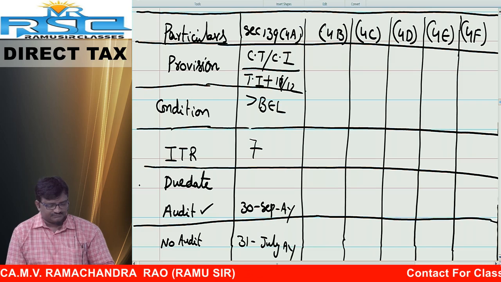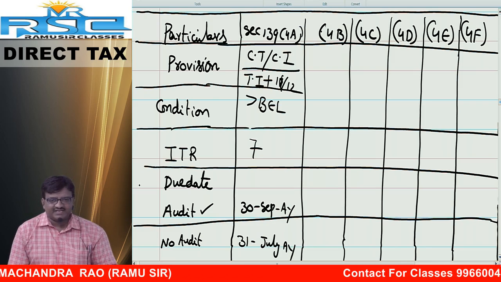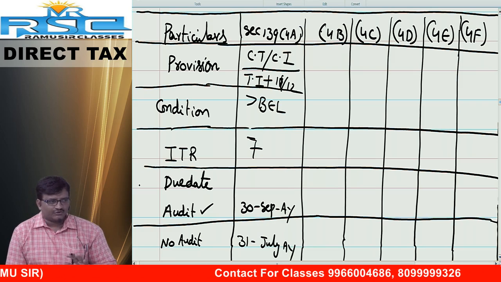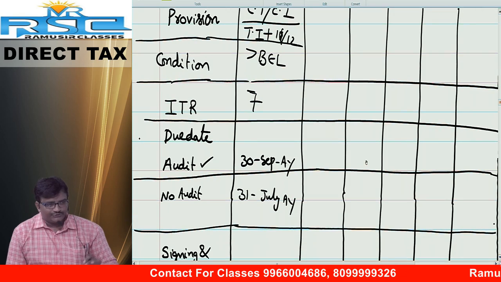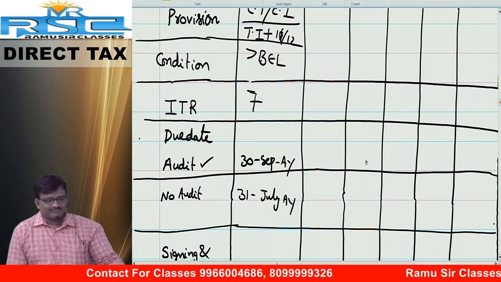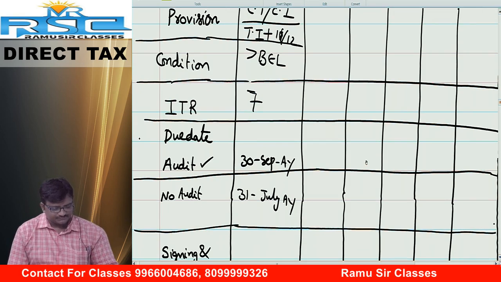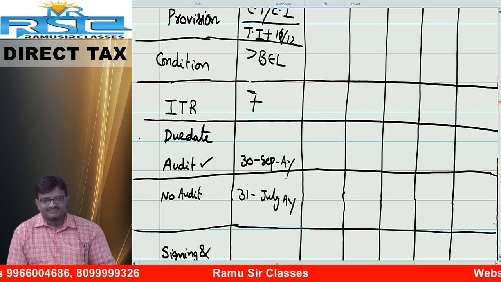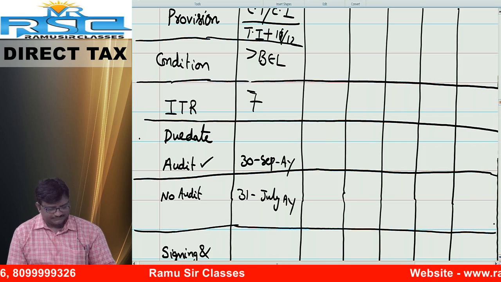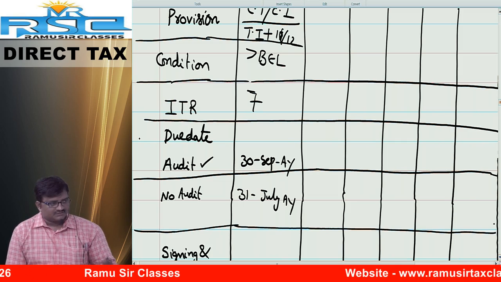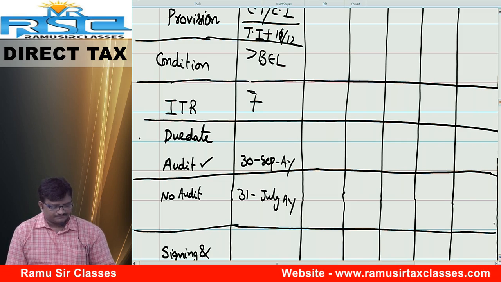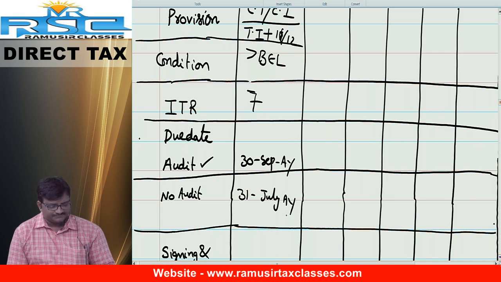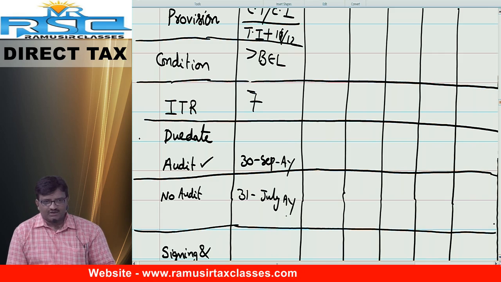Next, ITR number. What is ITR? 7. ITR number 7. Not Roman number, Arabic number 7. Due date. If audit is applicable, 30th September of assessment year. If no audit is applicable, 31st July of assessment year.